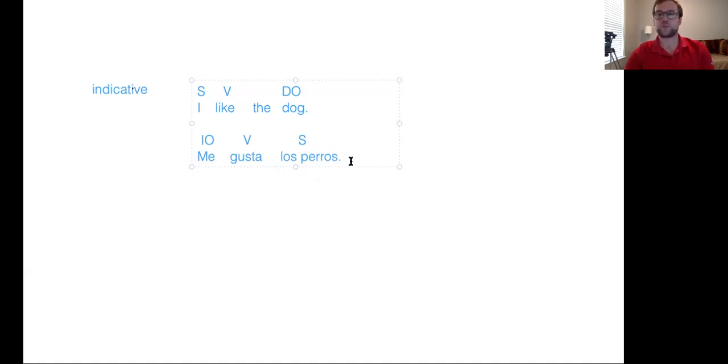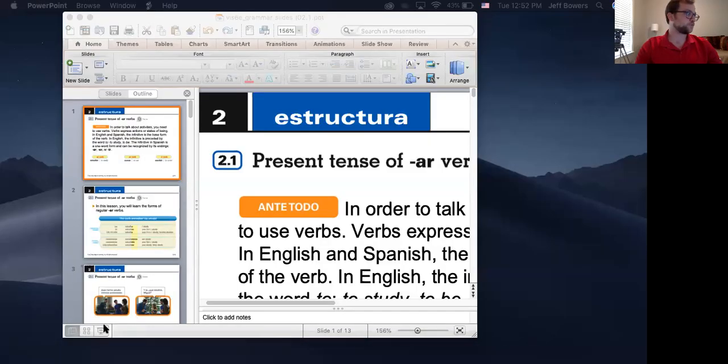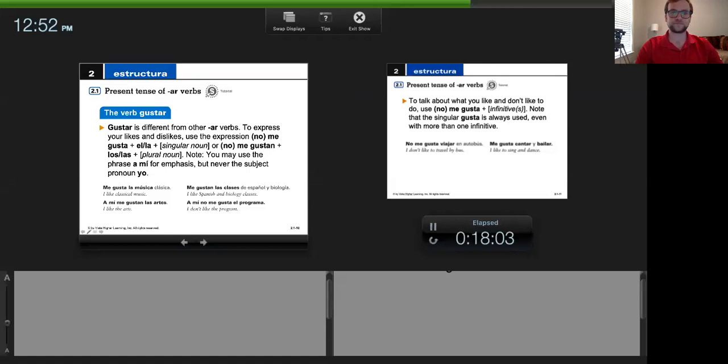We would say los perros, all right? Now, what would we have to change here? Because in the first one it said, the dog, it pleases me, but the dogs, they please me. So we'd have to say, me gustan los perros. So when using this construction, the gustar construction, we're either conjugating in the third person singular or in the third person plural. Okay, so keep that in mind.